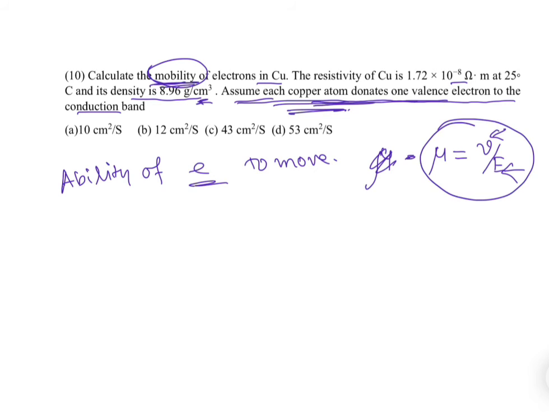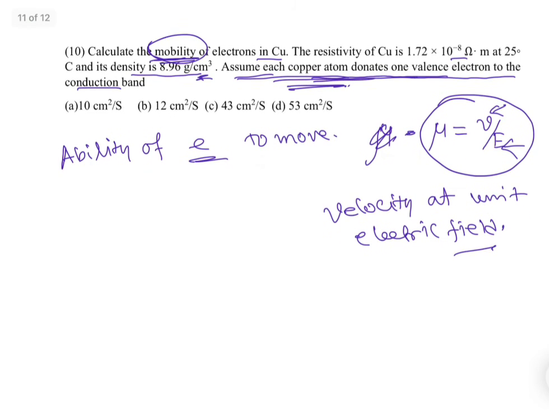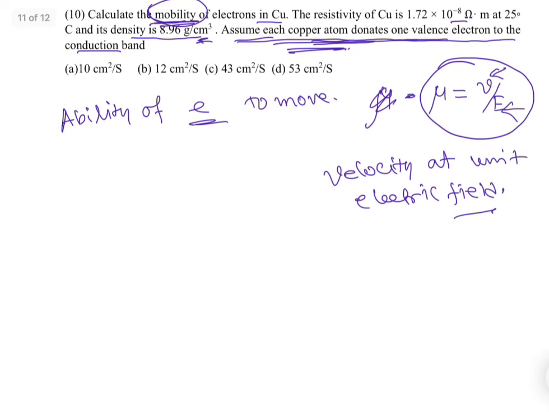It can also be defined as the velocity achieved at unit electric field.